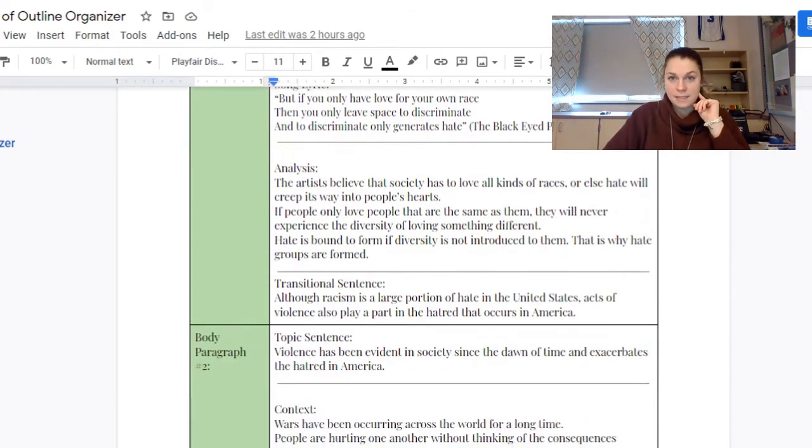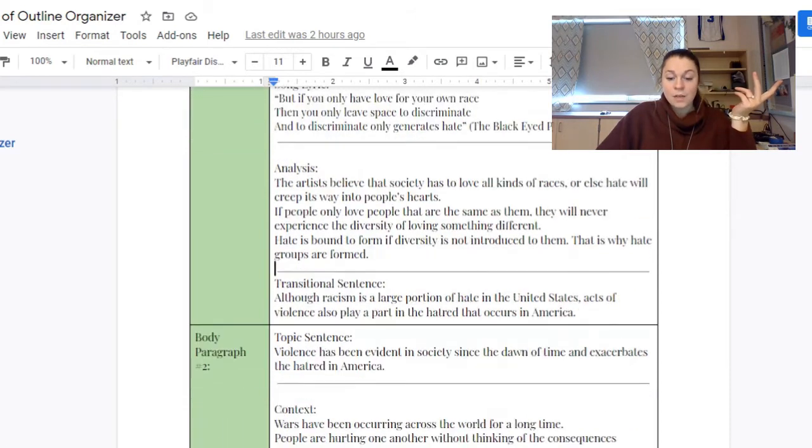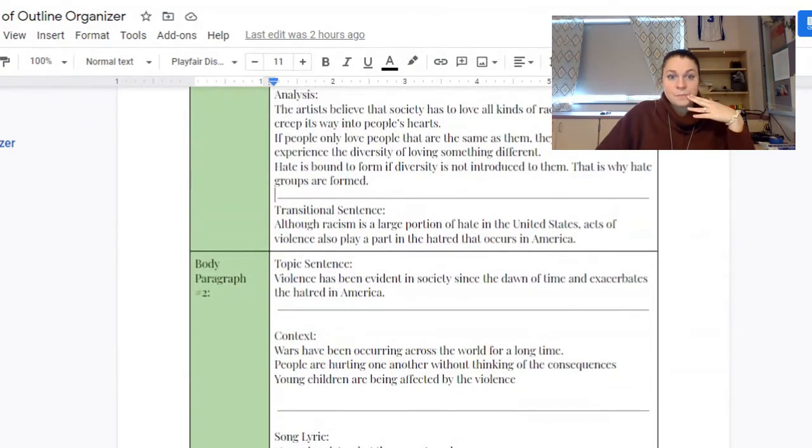And then I go into the analysis. This is where the bulk of your paragraph is going to be. I wrote complete sentences, but I only put about three bullet points there, and then I can expand on each one of those. I could add another sentence or two, and then you're going to have a really good paragraph. I said that the artists believe that society has to love all kinds of races or else hate will creep its way into people's hearts. You can see this because of the song lyrics that I chose. And then I go into two more bullet points. Feel free to read this on your own so that you can see it as well.